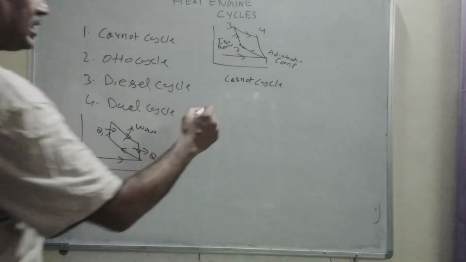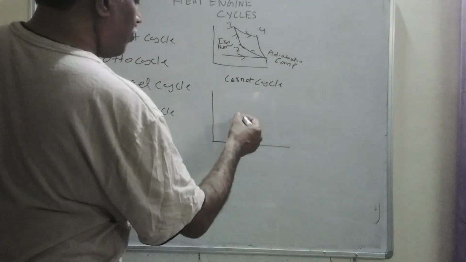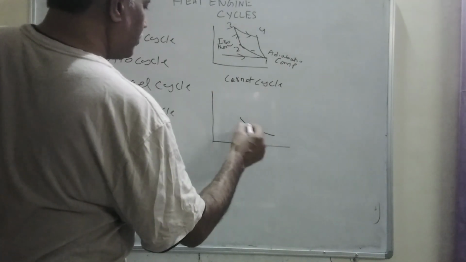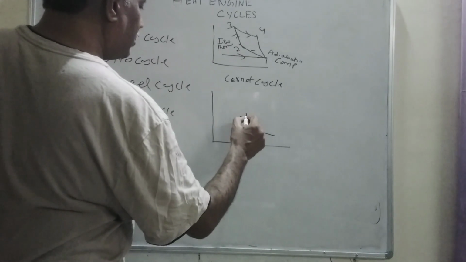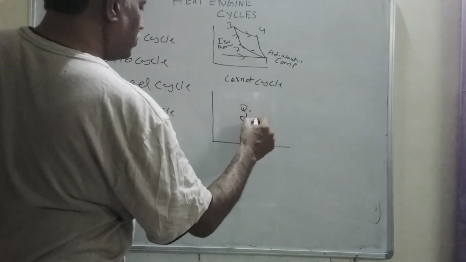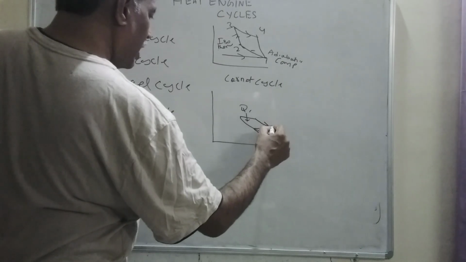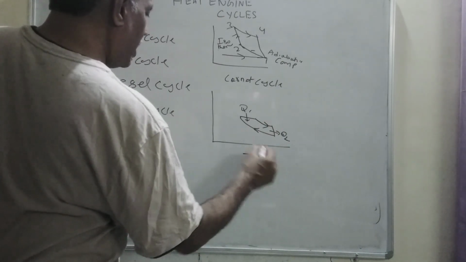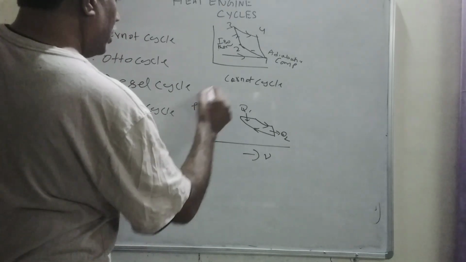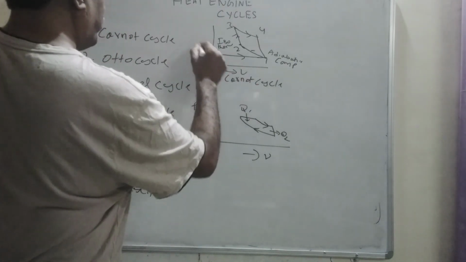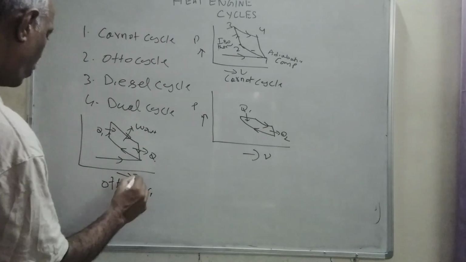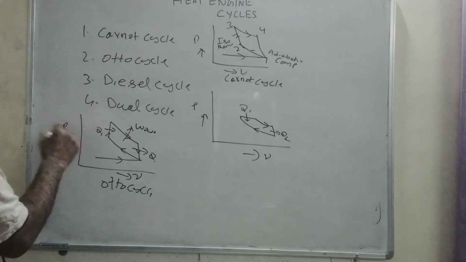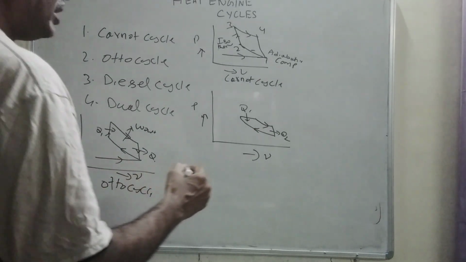And in the diesel cycle, we have compression, constant pressure heat addition Q1, expansion, and constant volume heat rejection Q2. This is the P-V diagram. And this is called diesel cycle.